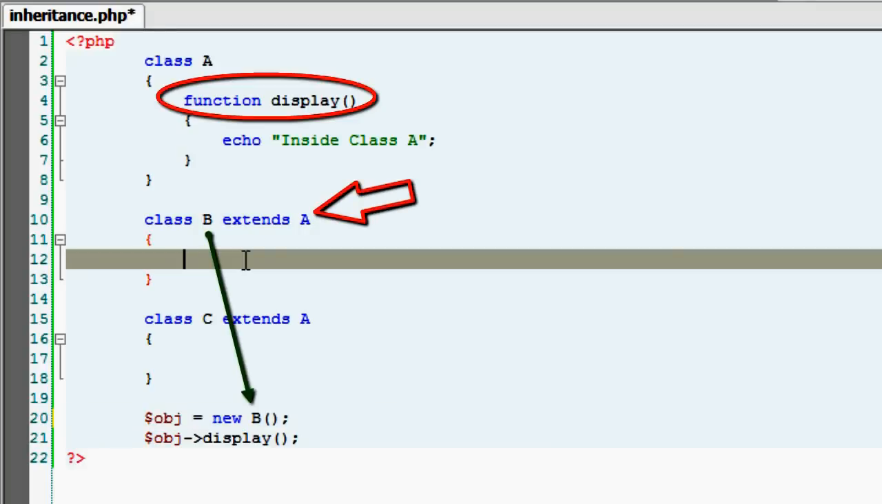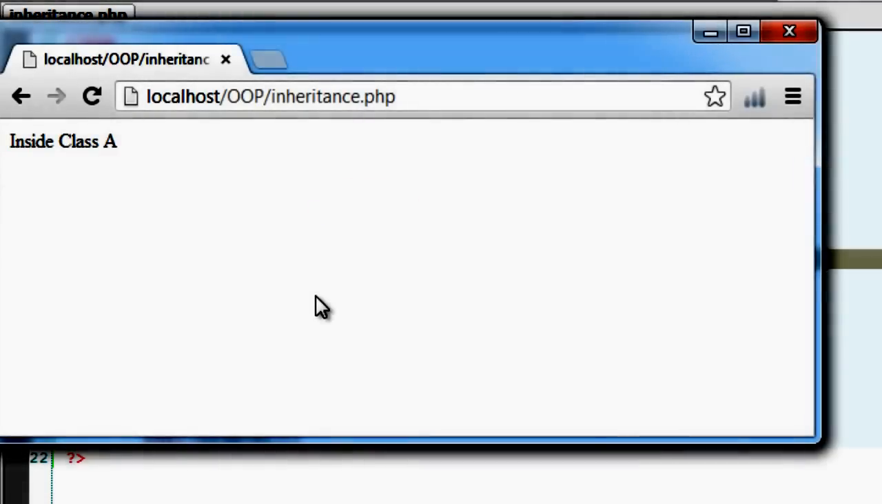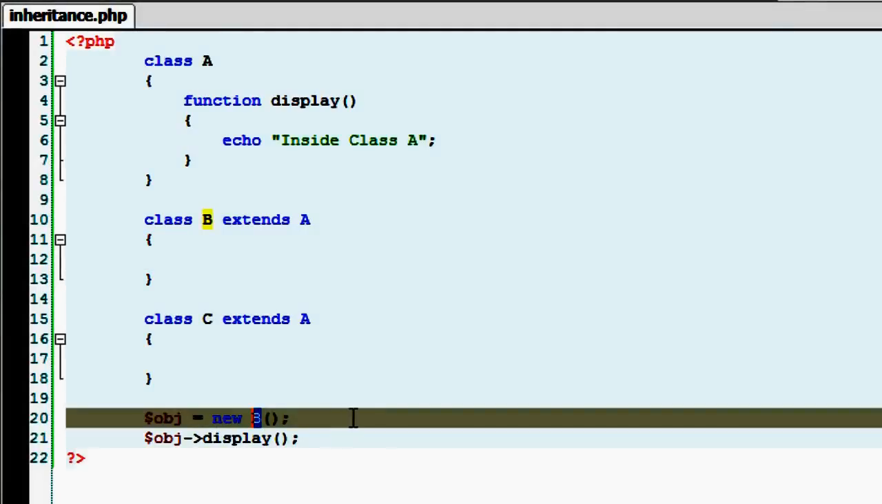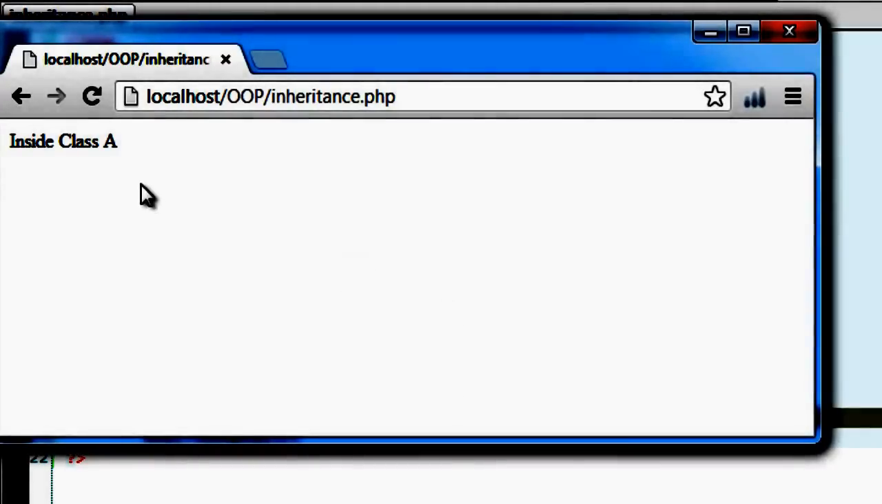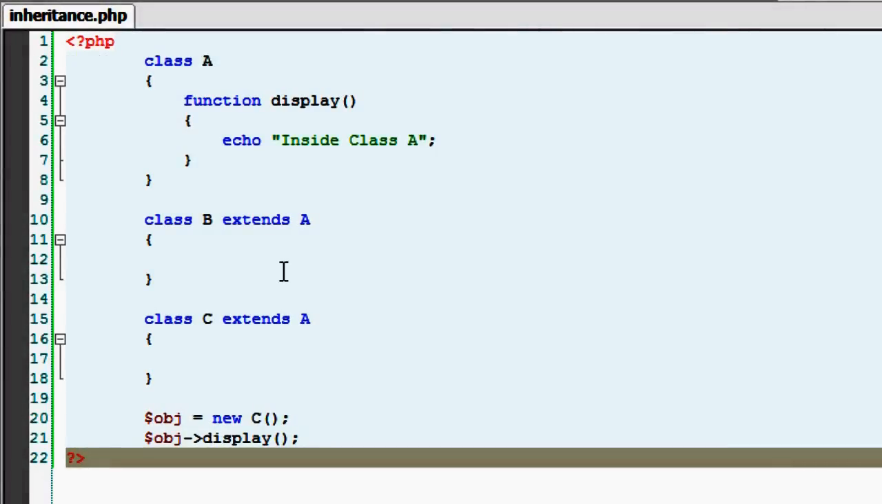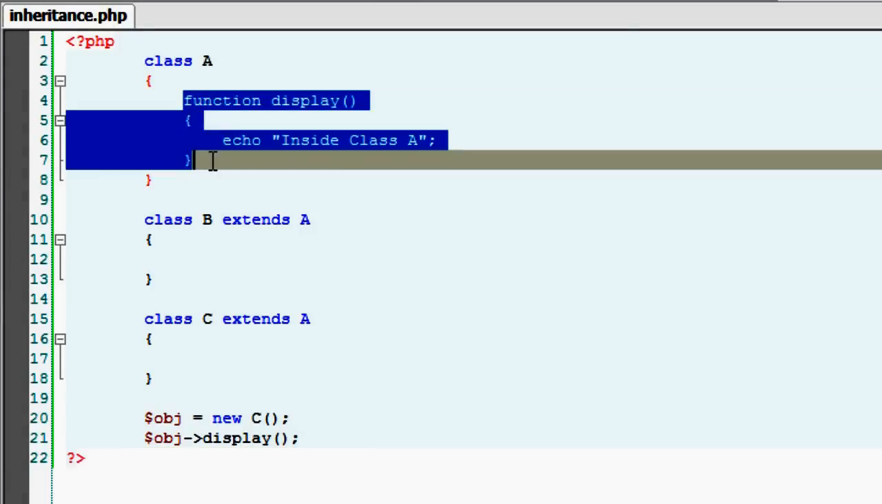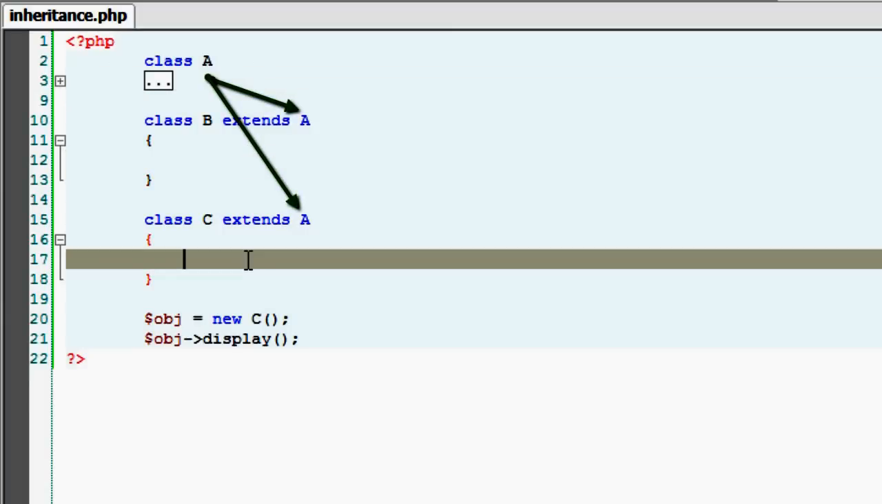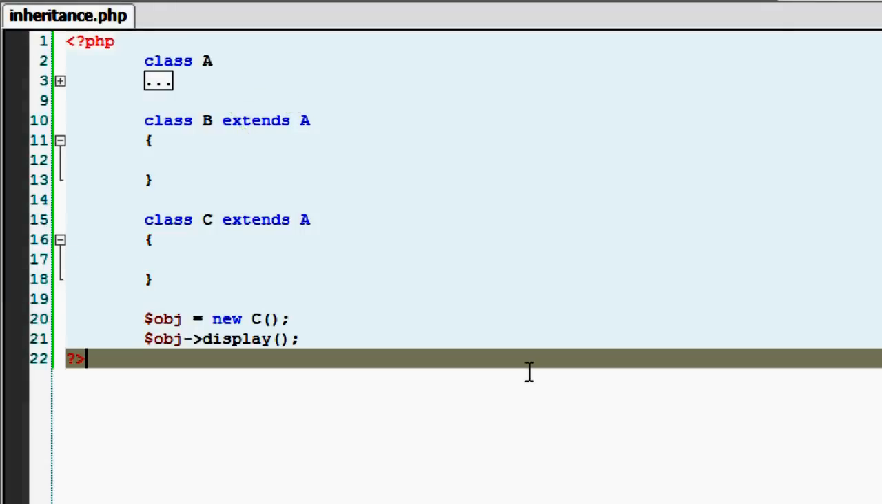Now I'll take an object of class B, which also has a display method since it has inherited it from base class A, and it's proven now. I'll take an object of class C, which also has a method display. Hence inside class A is output. So this is how class B and class C inherit from a single parent class, that is class A.